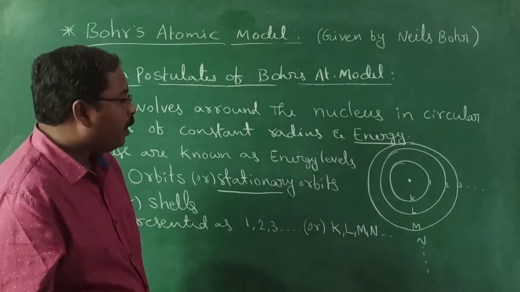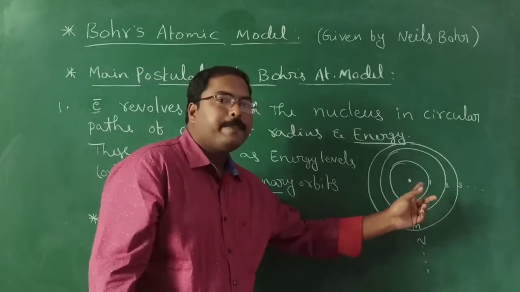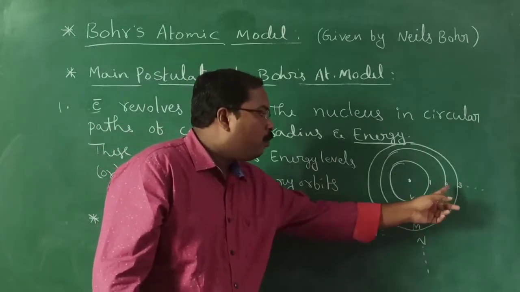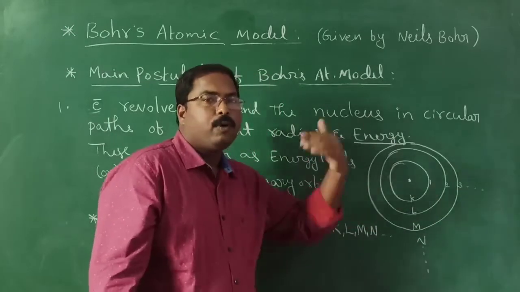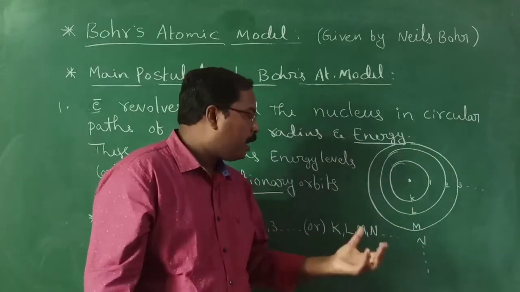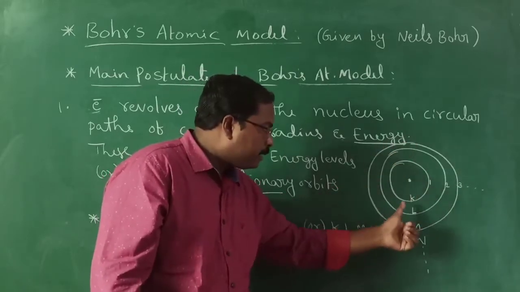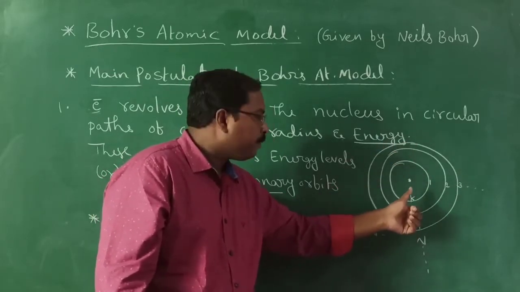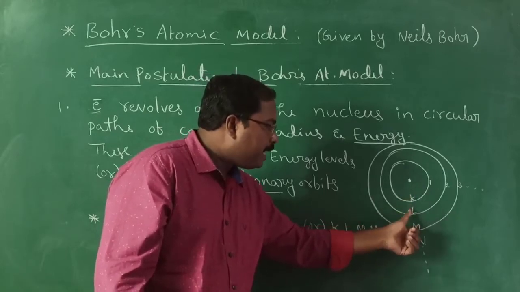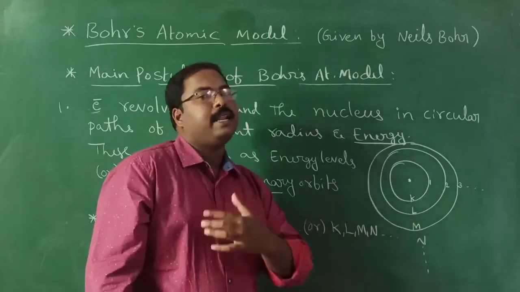They can be represented with numbers like 1, 2, 3, 4 and so on, or with capital letters: K shell, L shell, M shell, N shell, like that.